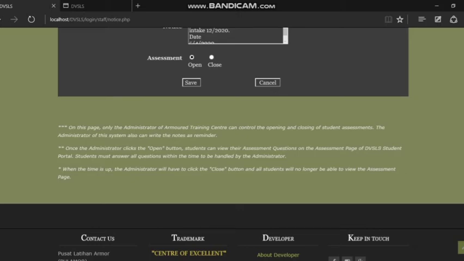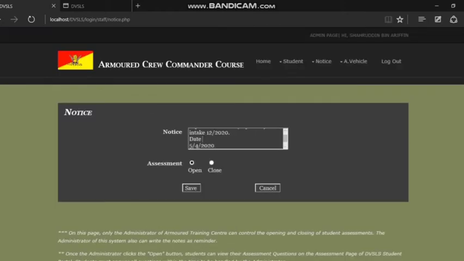Students must answer all the questions within the time handled by the admin. When the time is up, the admin will have to click the close button and all students will no longer be able to view the assessment page. This means that at this page, admin can navigate the assessment page for the students, whether open or closed. For example, the assessment page for 1T1 intake 12/2020